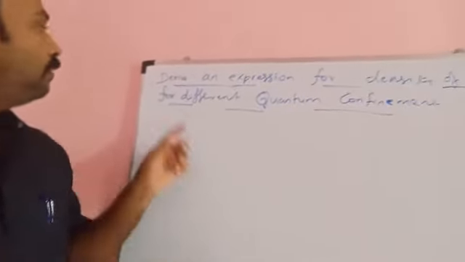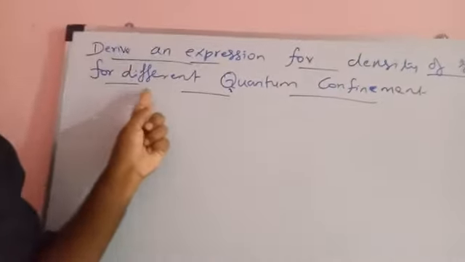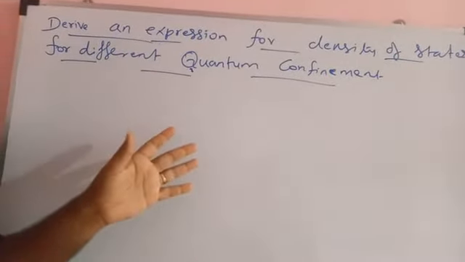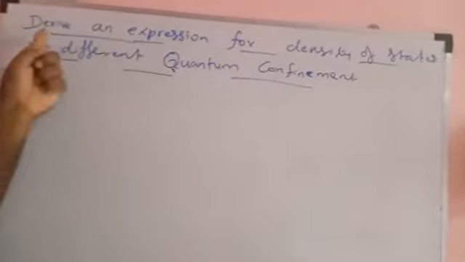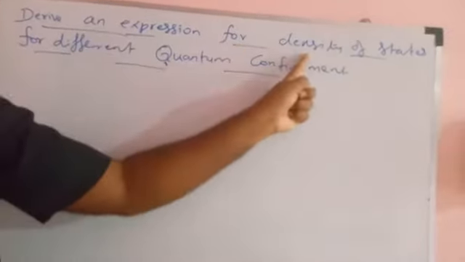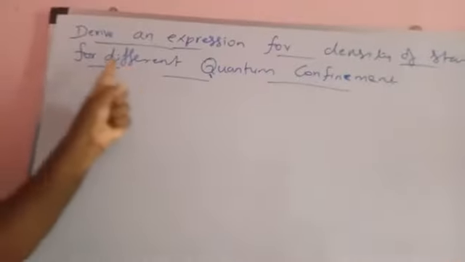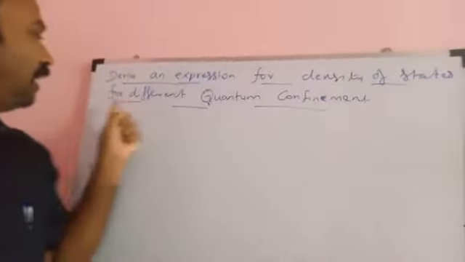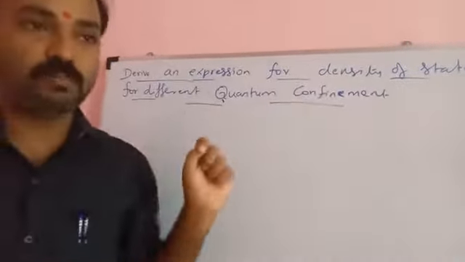Okay. Now I am going to teach the next question, unit number 5. It is: derive an expression for density of states for different quantum confinement. Derive an expression for density of state for different quantum confinement.